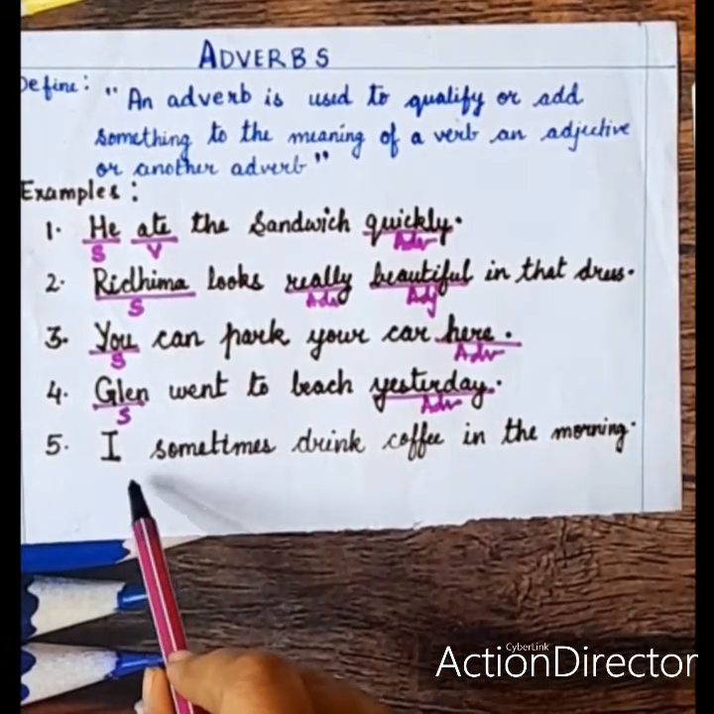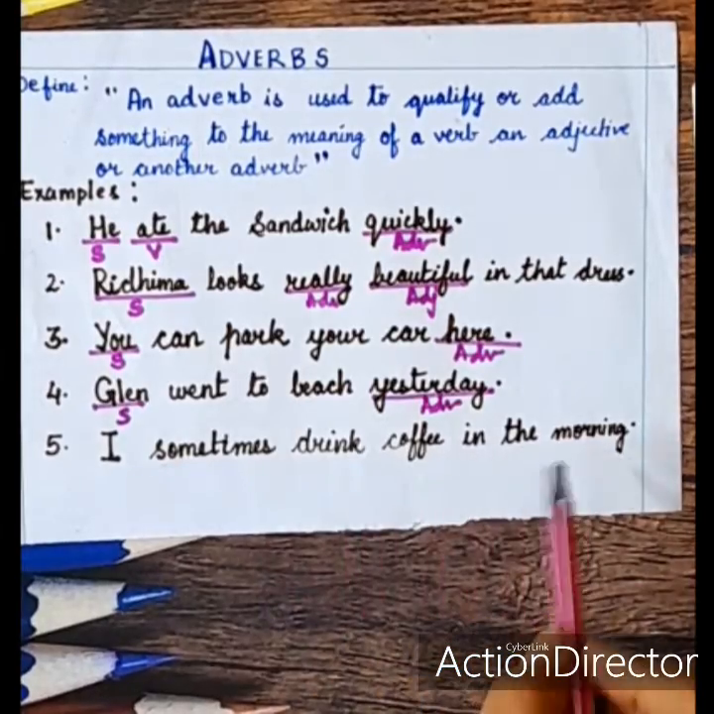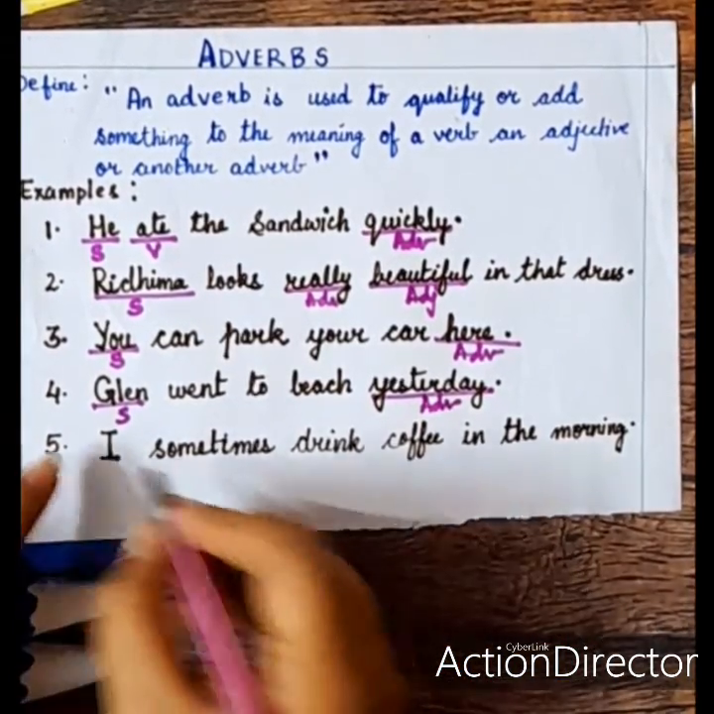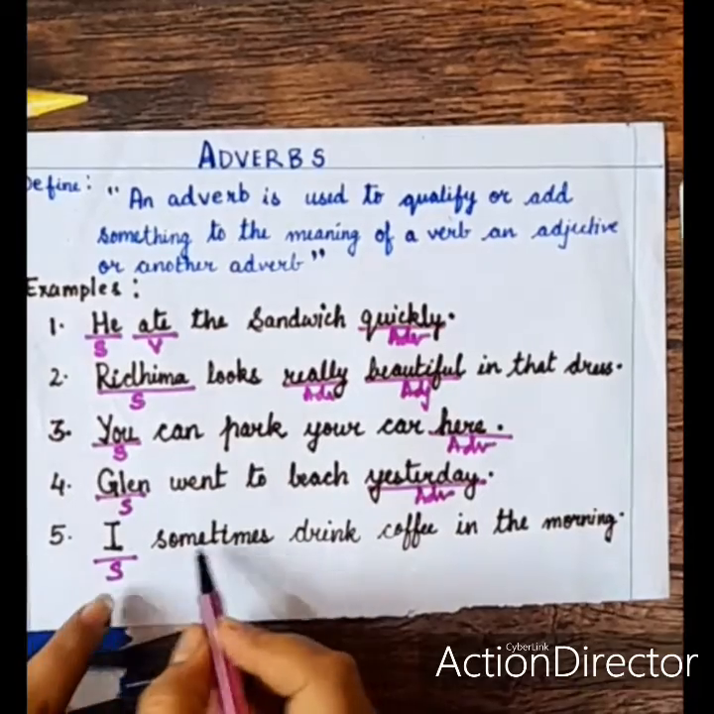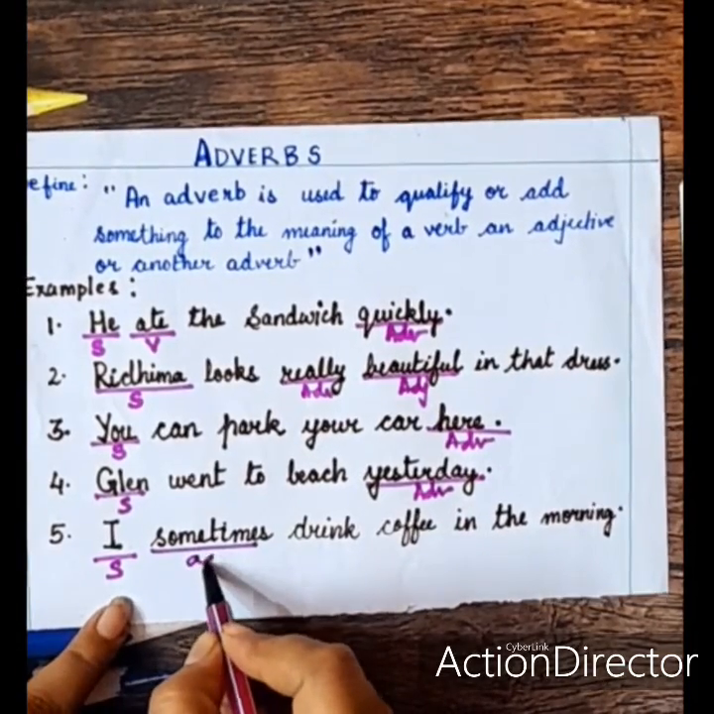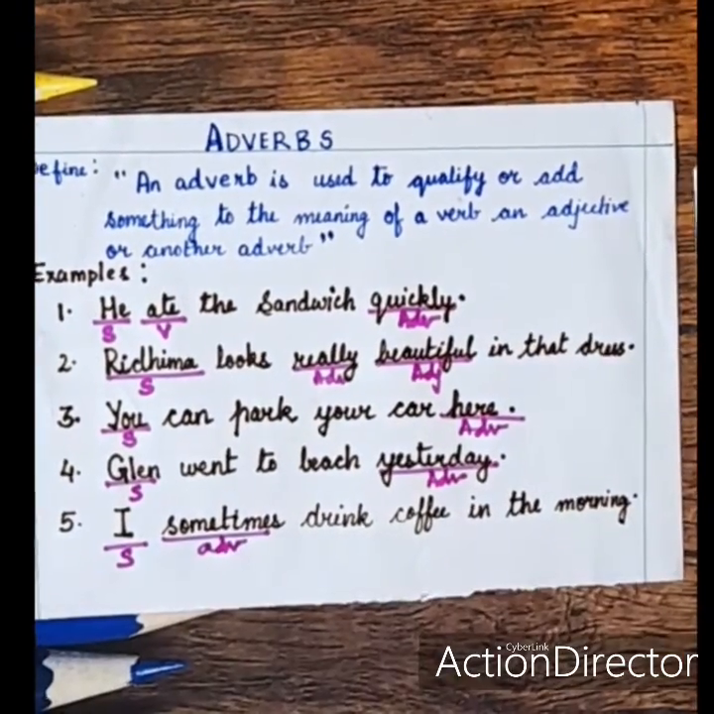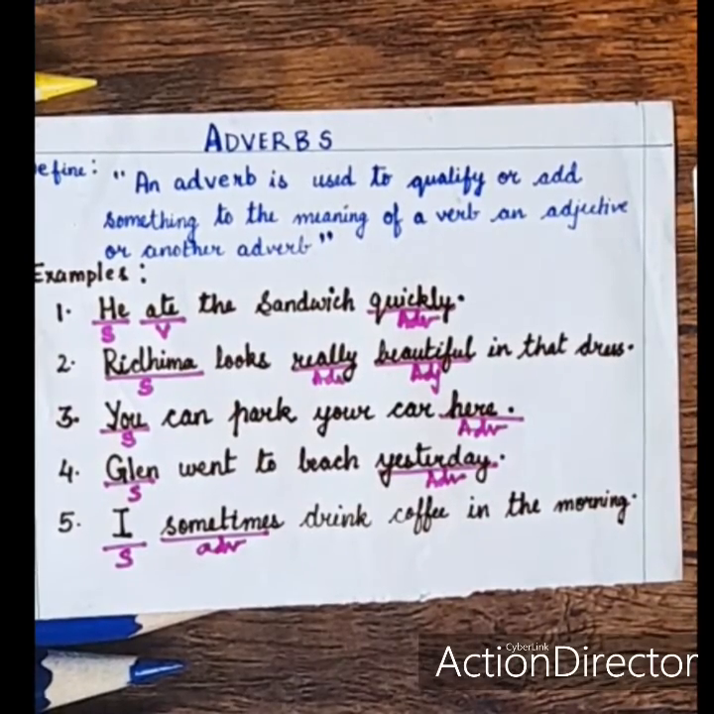Our next example, I sometimes drink coffee in the morning. So, here I is the subject, sometimes is the adverb here. Now in this sentence you can identify the adverb which answers the question how often. I drink my coffee in the morning. How often? Every morning? No, only sometimes I drink my coffee. So these are the examples of adverbs. I hope you are clear with this. Now let us move on to our next topic, types of adverb.